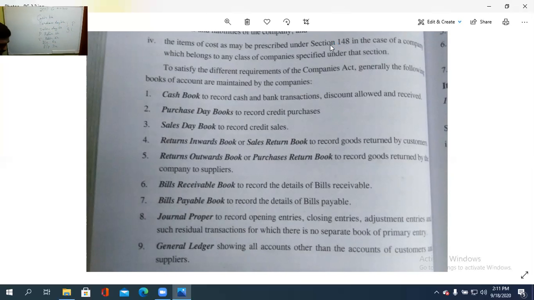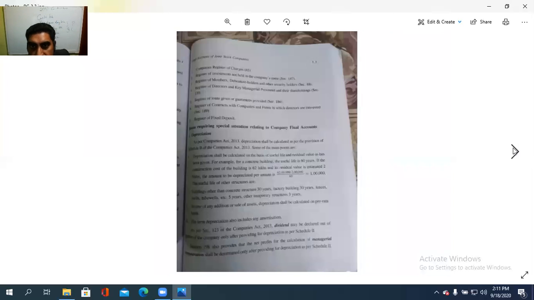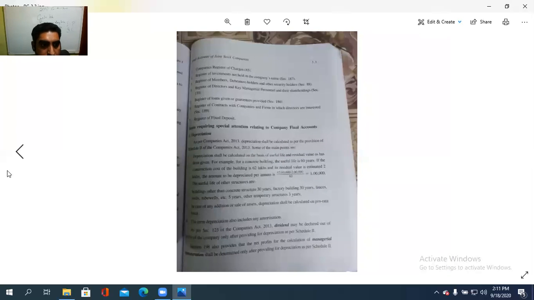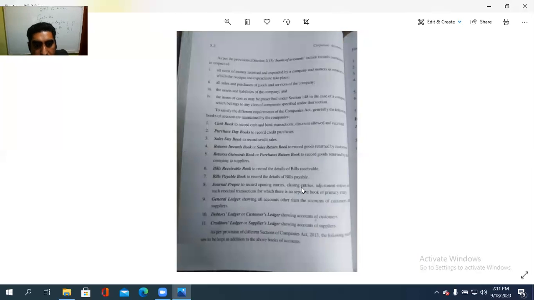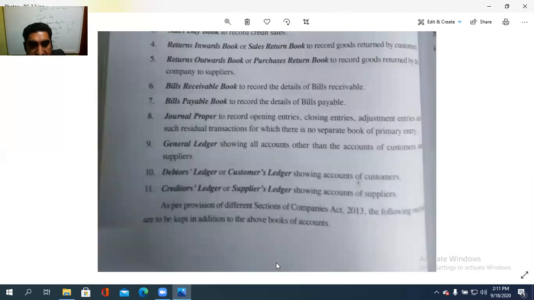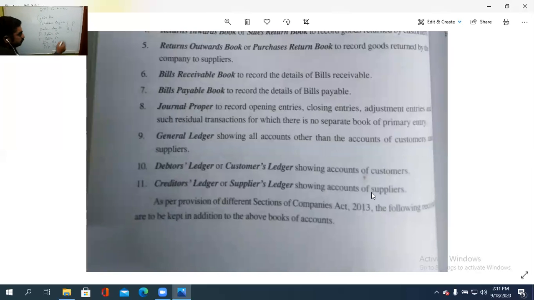So I think, and balance sheet, I think the balance sheet also there. Then more are there. Okay. See, and debtors ledger and creditors ledger. So these types of books that is to be kept by each and every companies.